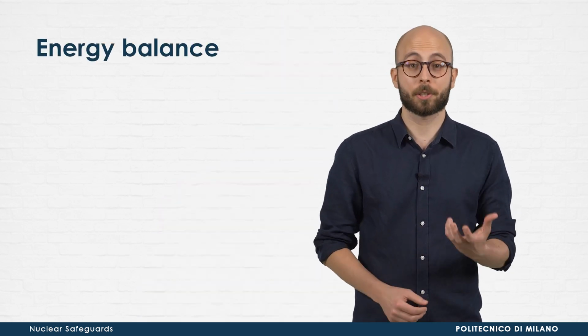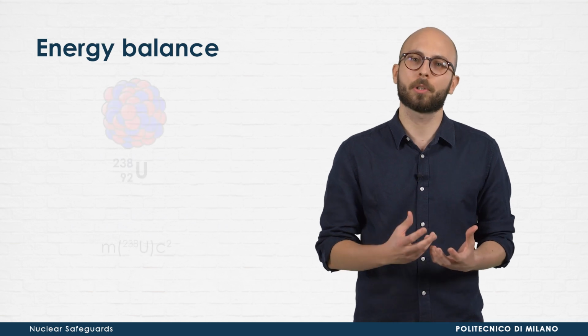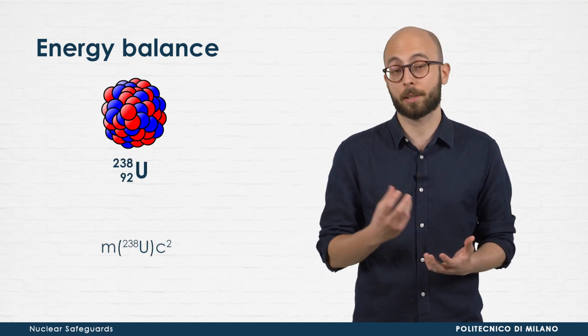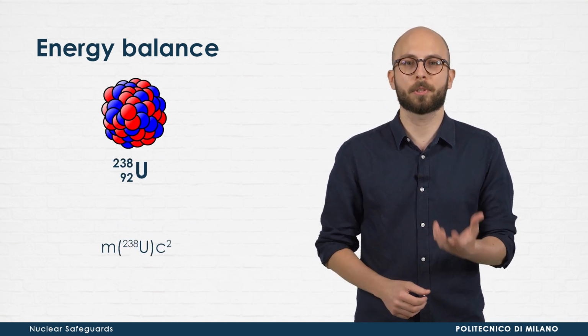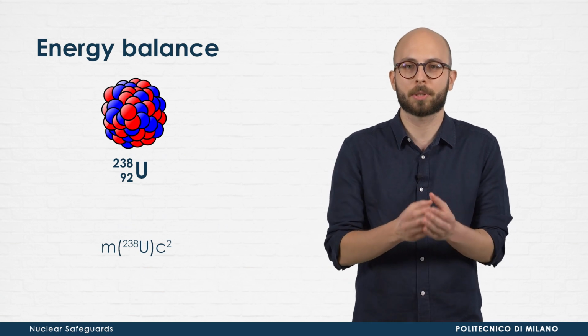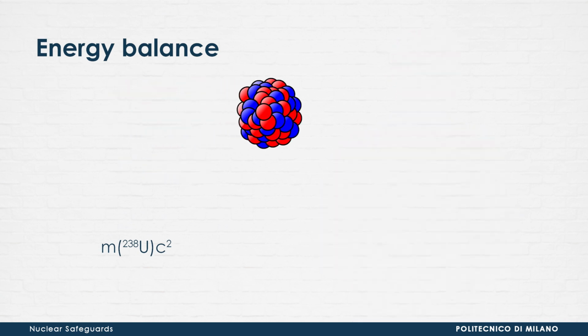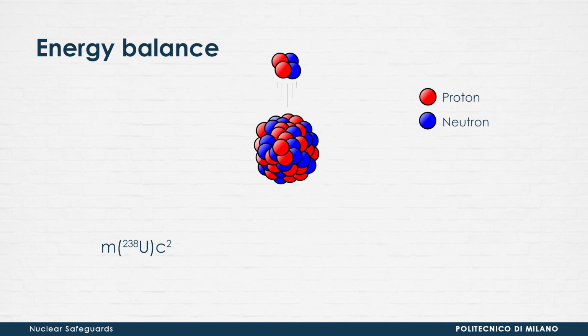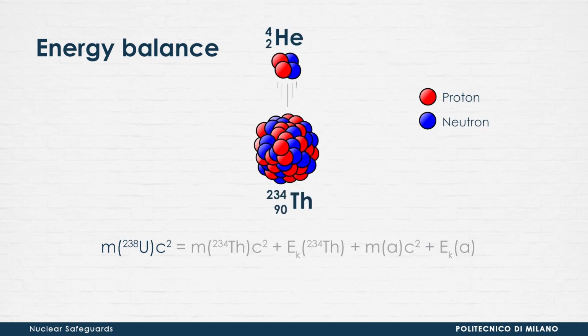To understand the effects of the process, we can write an energy balance. Initially, we have only the nucleus of uranium-238 at rest. So, the unique energy input is the one associated to its mass. After the decay, we have the thorium-234 nucleus and the alpha particle, both with their masses and their acquired kinetic energies.